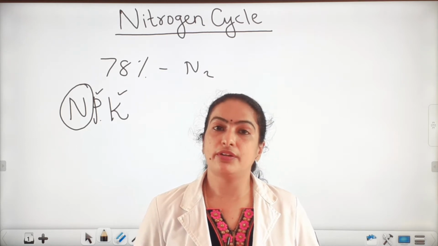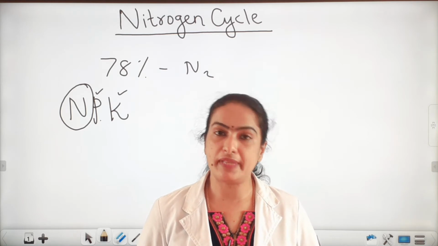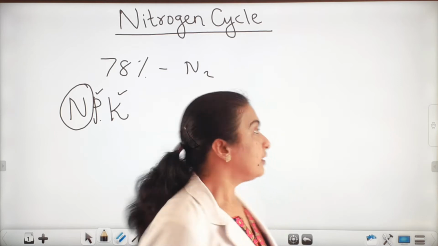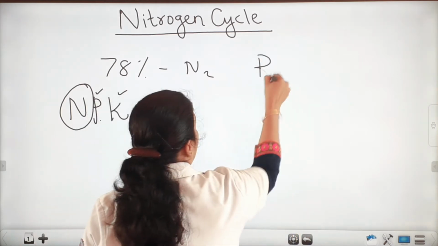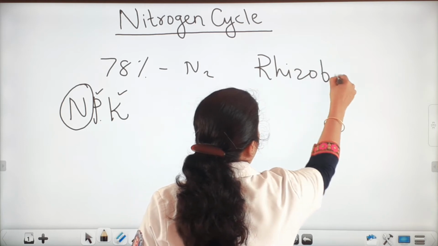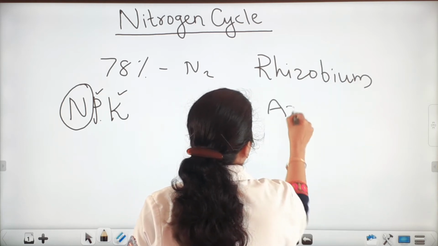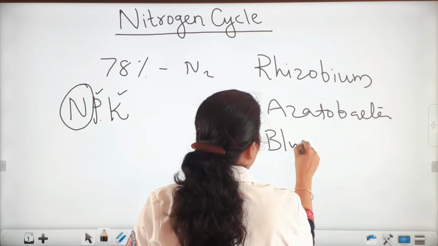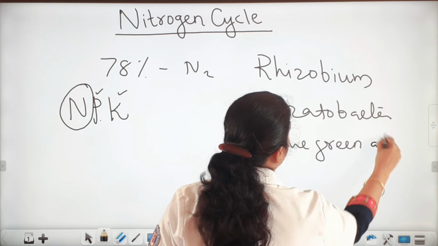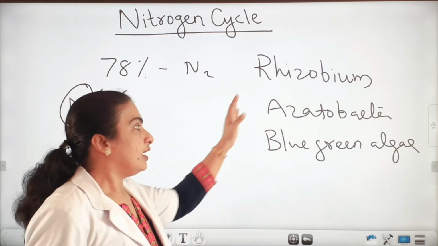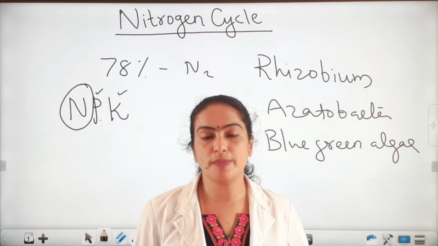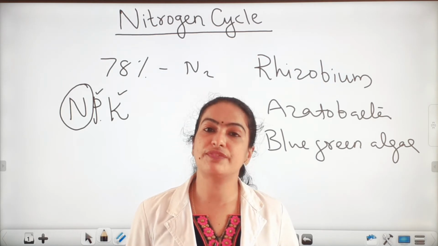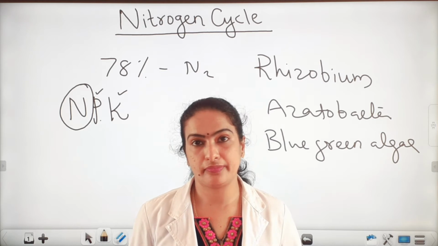So, in the root nodules of plants such as leguminous plants, some bacteria are there. The bacteria are Rhizobium, Azotobacter, and blue-green algae, etc. These microbes present in the roots of some plants fix the atmospheric nitrogen in the soil.